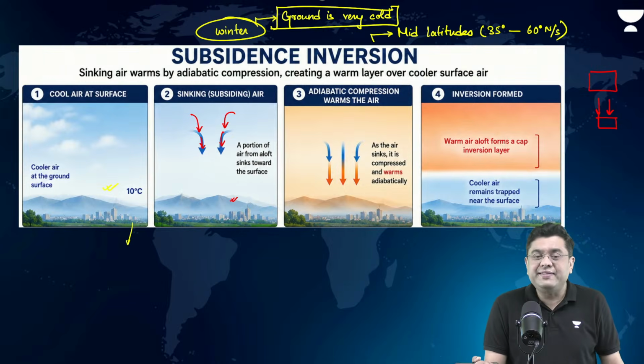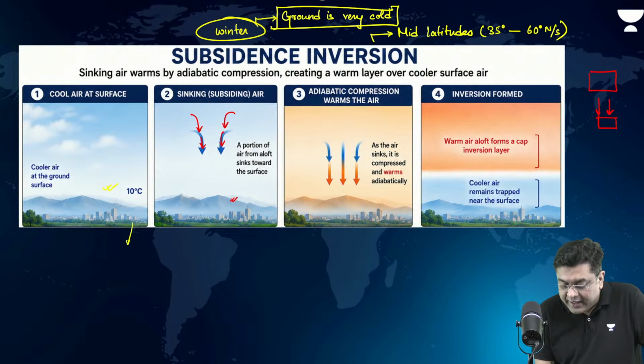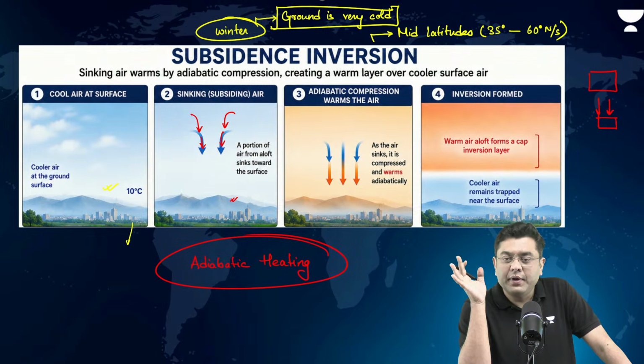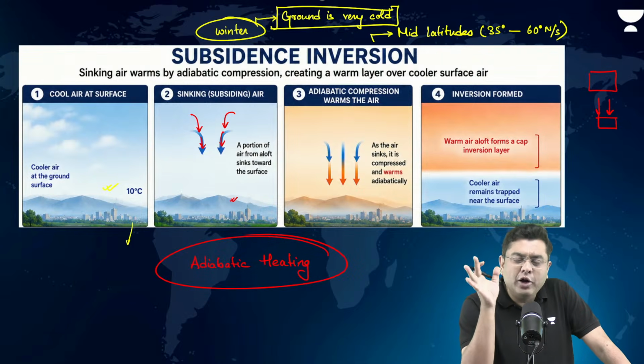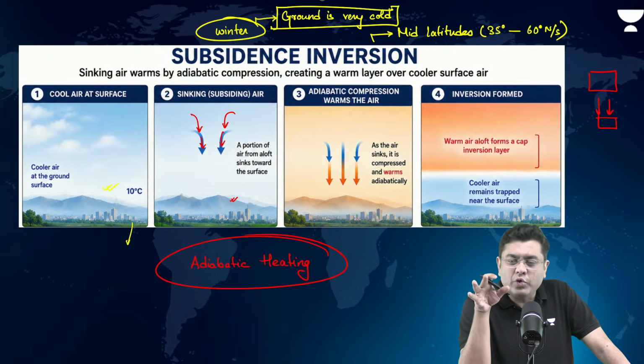This is what is known as adiabatic heating. What is adiabatic heating? Heating of air just by compression. Adiabatic cooling, cooling of air just by expansion. So that is adiabatic. Simple concept. Any object that you take, if you compress it, it will get heated up. If you expand it, it will cool down.